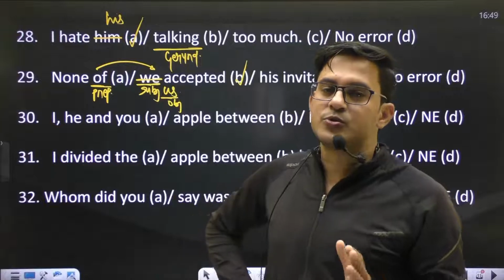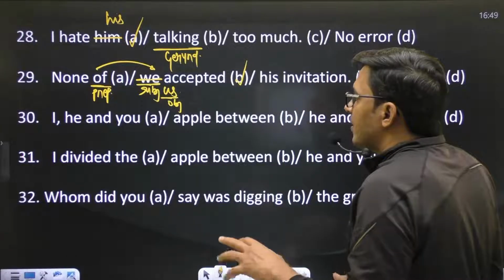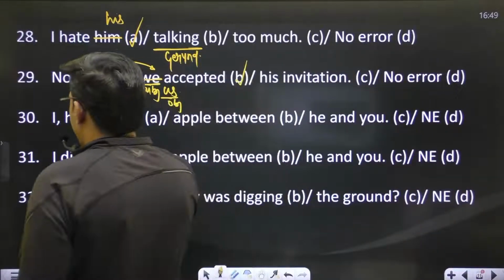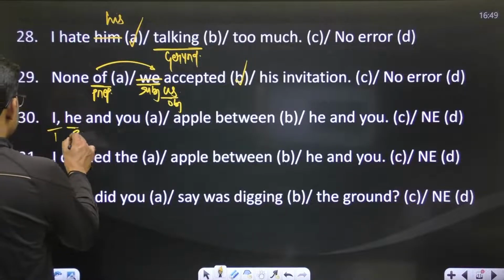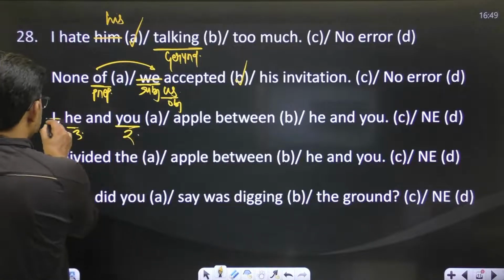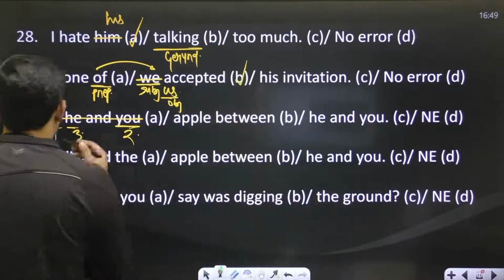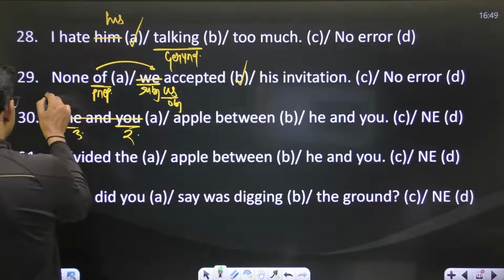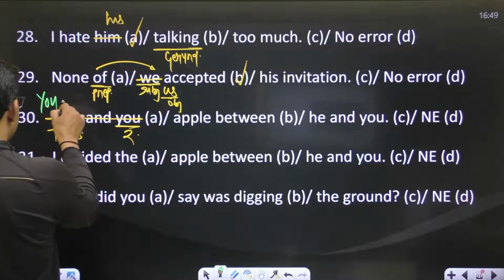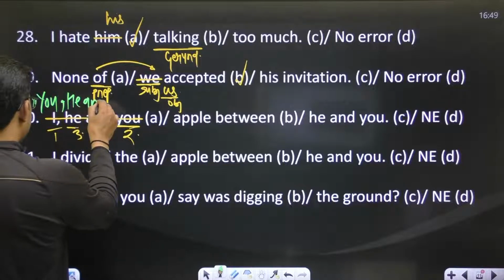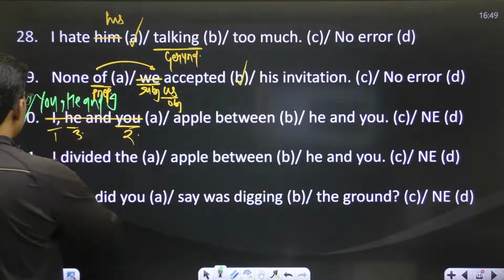This happens usually, right? So you have all three pronouns. This is the first person, this is the third person, this is the second person, but the sequence is what? 2, 3, 1. And if you just apply the proper sequence, the sentence will be like, you, he, and I.